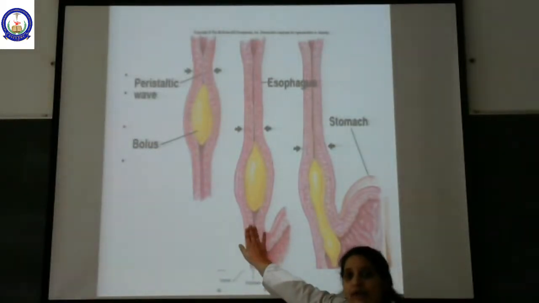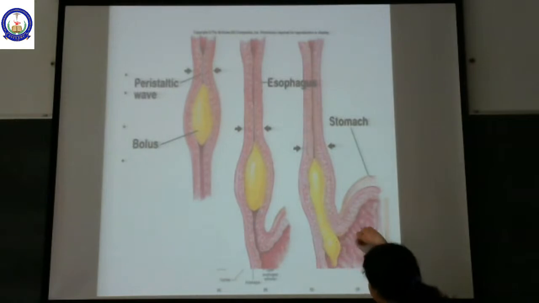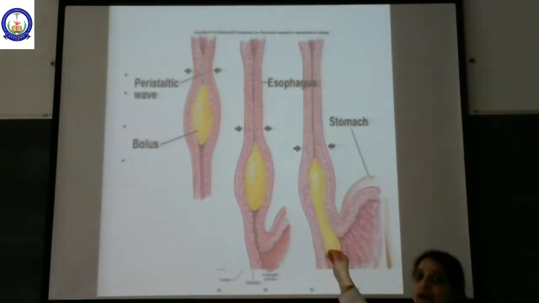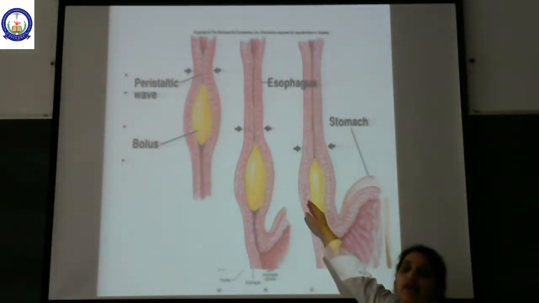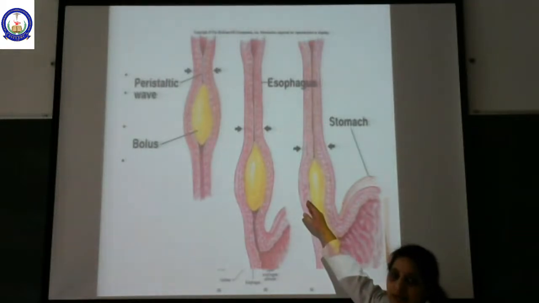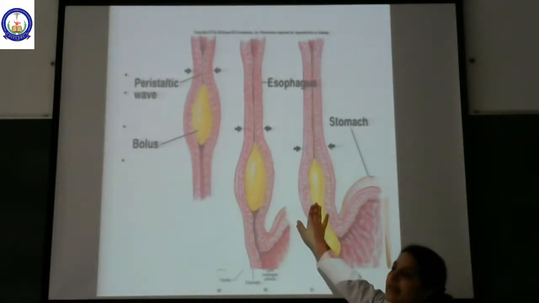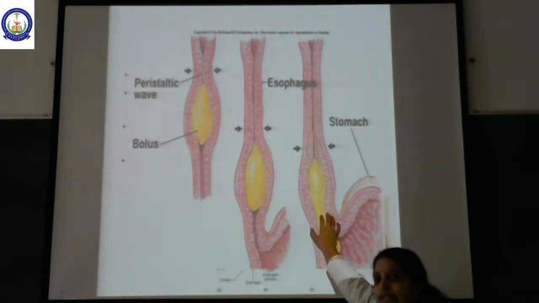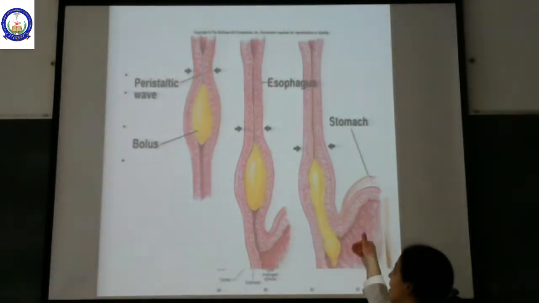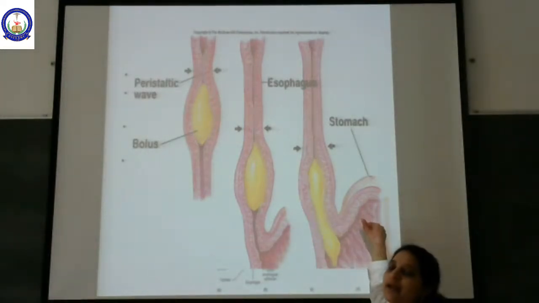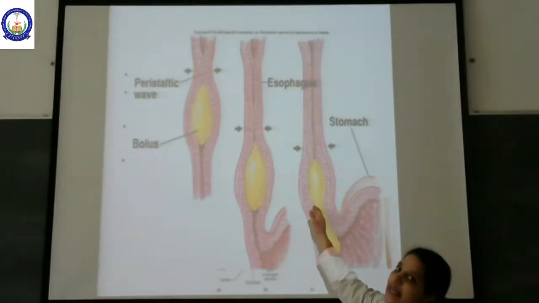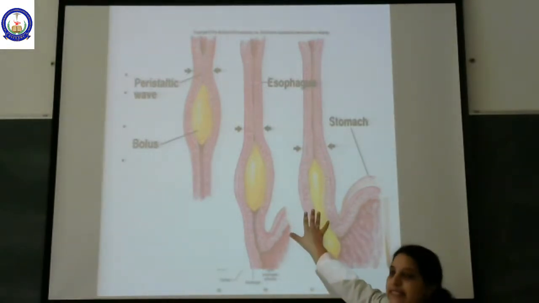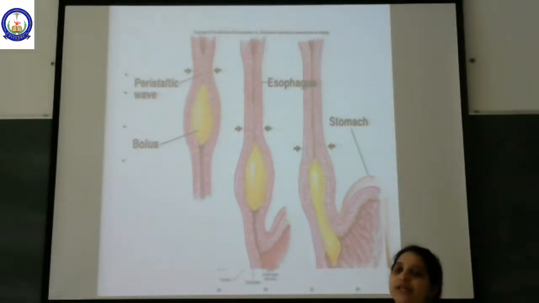Why is this important? Once the food enters the stomach, it should not go back into the esophagus. We call that regurgitation. This should not happen. This is prevented by the lower esophageal sphincter. So what is the function of the lower esophageal sphincter? It prevents the food from regurgitation back from the stomach into the esophagus. This is the speciality of the lower esophageal sphincter.